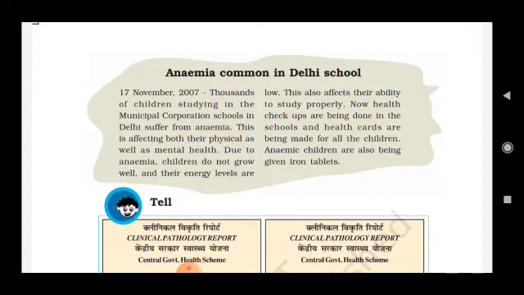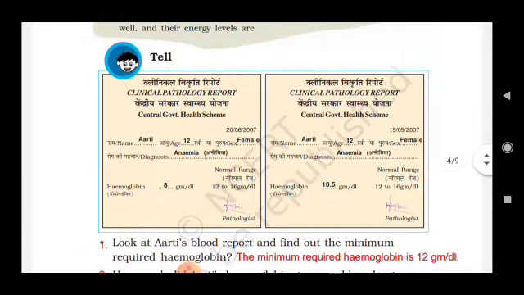Now, health checkups are being done in the schools and health cards are being made for all the children. Anemic children are also being given iron tablets. Now there it is written what happens when you get anemia. So the answer is this: it affects both physical and mental health, and due to it children do not grow well. Understand? And the energy level will be low. These are the symptoms of anemia, and to cure it you need an iron tablet and the vegetables and fruits that contain iron.